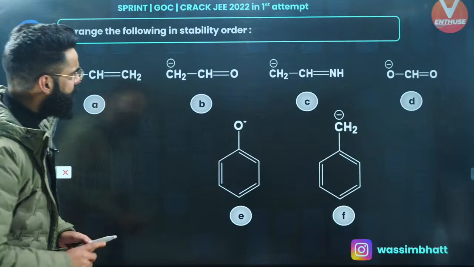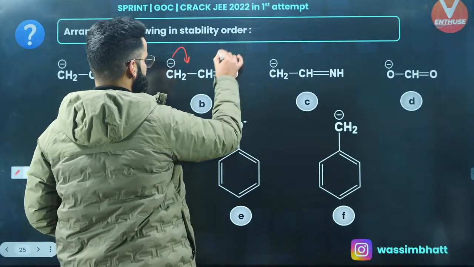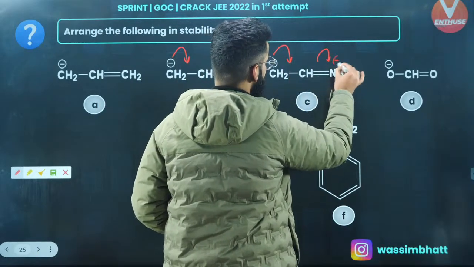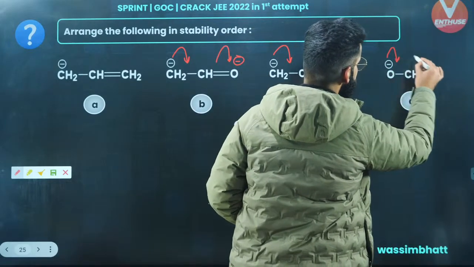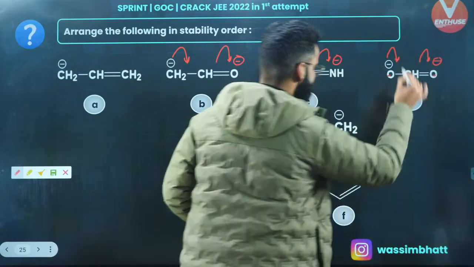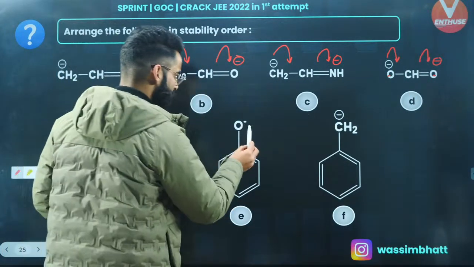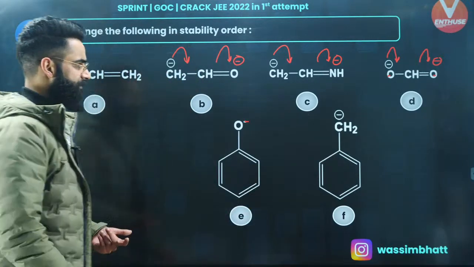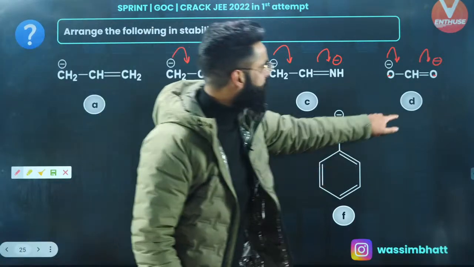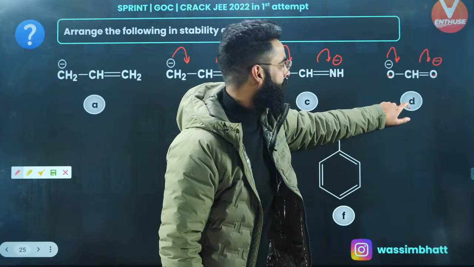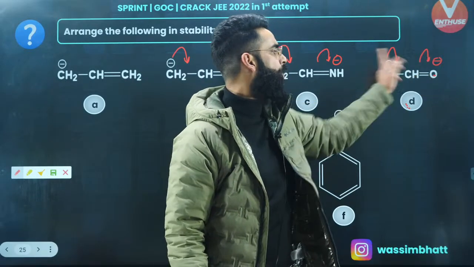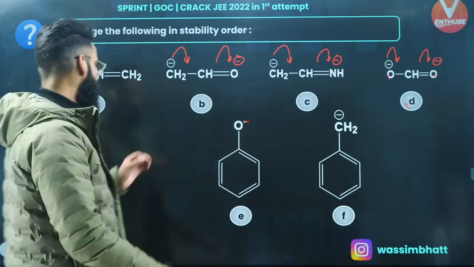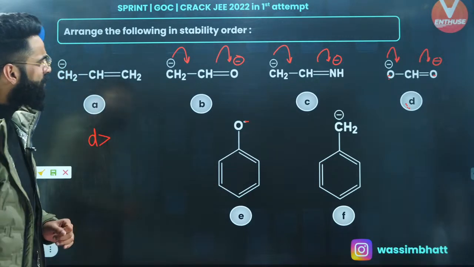If you look, people, in the second one, there can be resonance due to which negative charge can come on this oxygen. In this one, negative charge can come on nitrogen, right? In this one, negative charge can come on both the oxygen atoms due to resonance, right? Okay. In this one, there is already negative charge on oxygen, right? It can participate in the resonance due to which it will be having resonating structures, right? Now, people, have a look at this option D. In this particular case, negative charge is being shared on two oxygen atoms, right? And we know negative charge carrying capacity of oxygen is far, far greater than that of carbon atoms, right? So D is going to be the maximum stable among all.